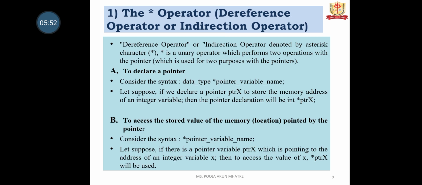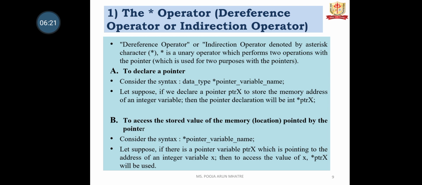The dereference operator or the indirection operator is denoted by the asterisk character. Asterisk is a unary operator which is used for two purposes with pointers. The first purpose is to declare a pointer and the second purpose is to access the stored value of memory pointed by the pointer.